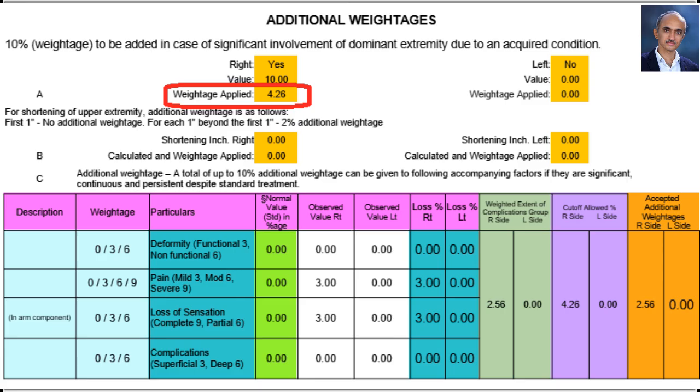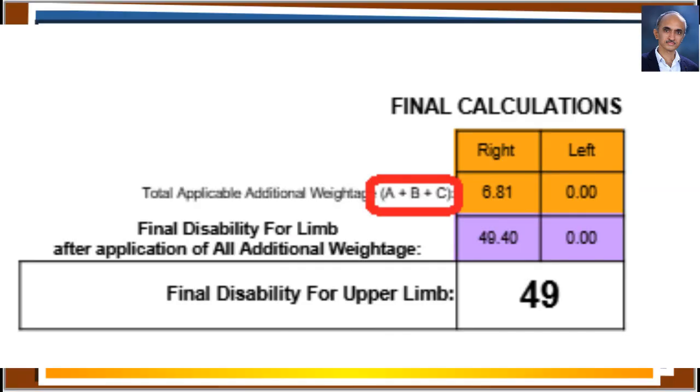Other additional weightages together is 6% of impairment, that is 6% of 42.59%, resulting in a value of 2.56%. As it was less than 10% cutoff, that value was accepted as such. Final disability is calculated as 42.59% with respect to right upper extremity.